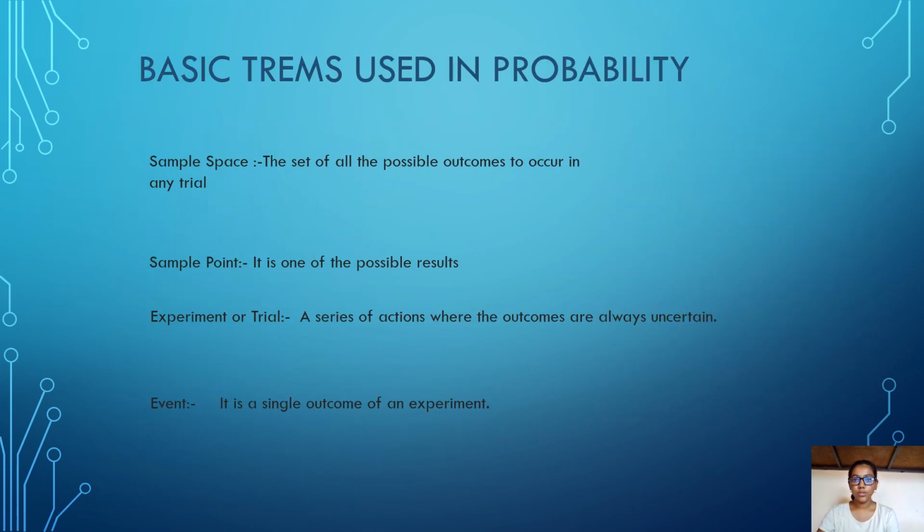Basic terms used in probability. Sample space, the set of all the possible outcomes of any trial. Sample point, it is one of the possible results. Experiment or trial, a series of actions where the outcomes are always uncertain. Event, it is a single outcome of an experiment.